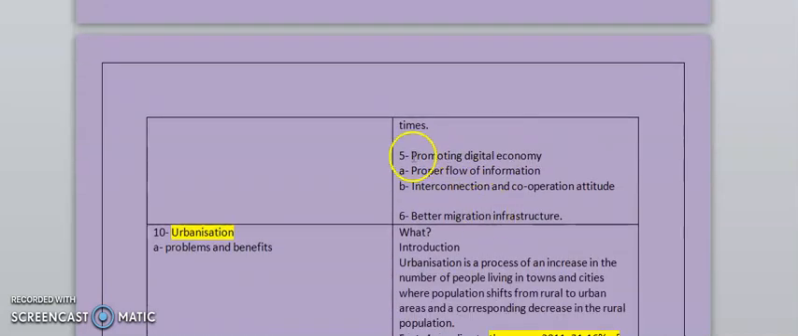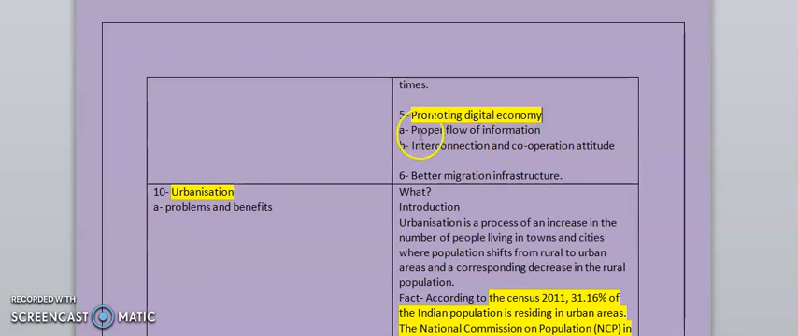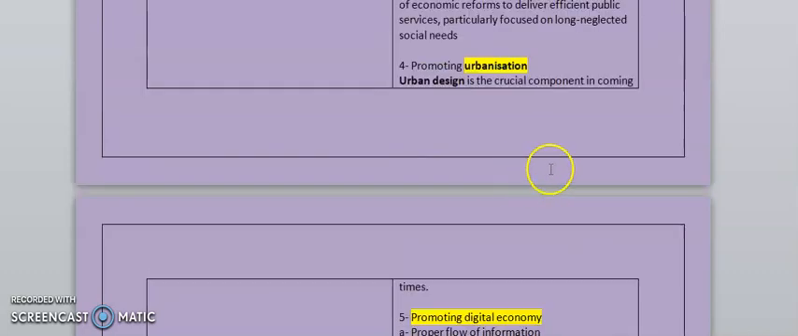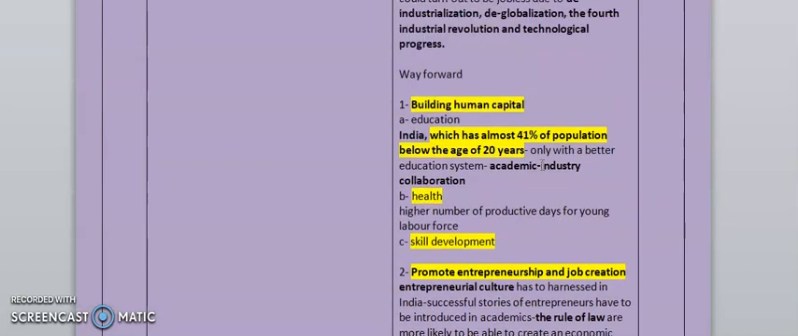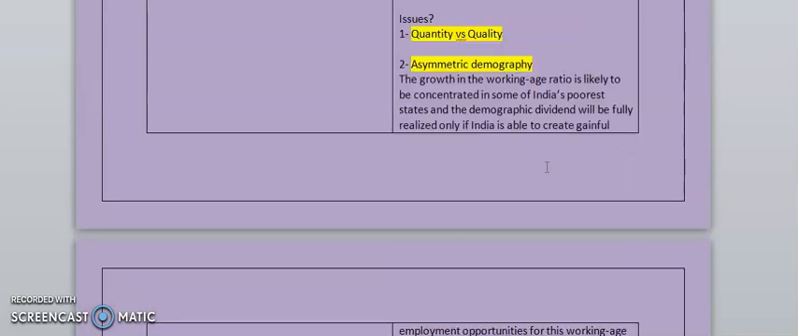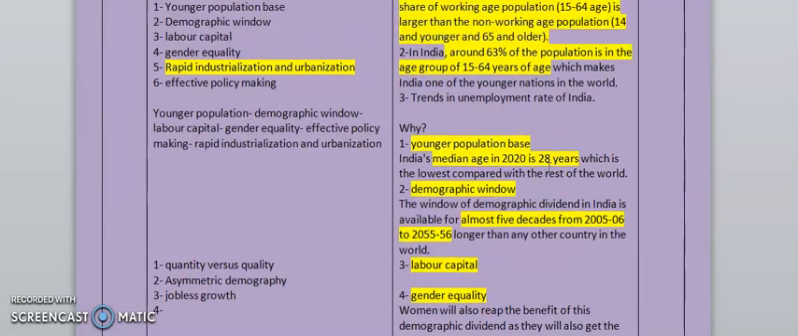The fifth point is promoting the digital economy, so that proper flow of information will happen, along with interconnection and cooperation. And the sixth point is better migration infrastructure, as people migrate from one region to another to improve their standard of living and income level. So all these points you can use in your answer.